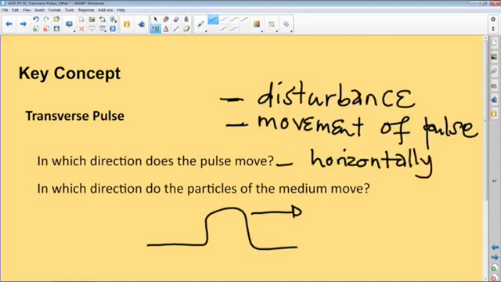And then in which direction do the particles of the medium move? Remember, our particles in this case are the beads. They were moving up and down. So horizontally versus up and down. We can think of it as vertically.